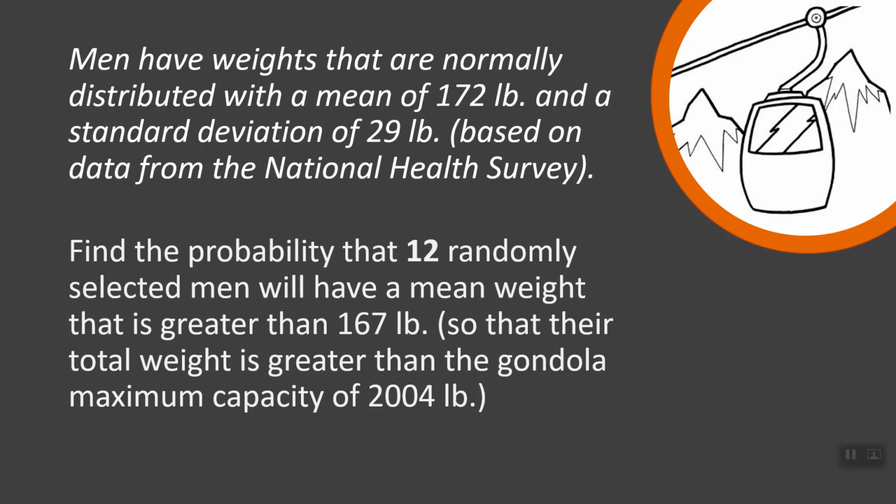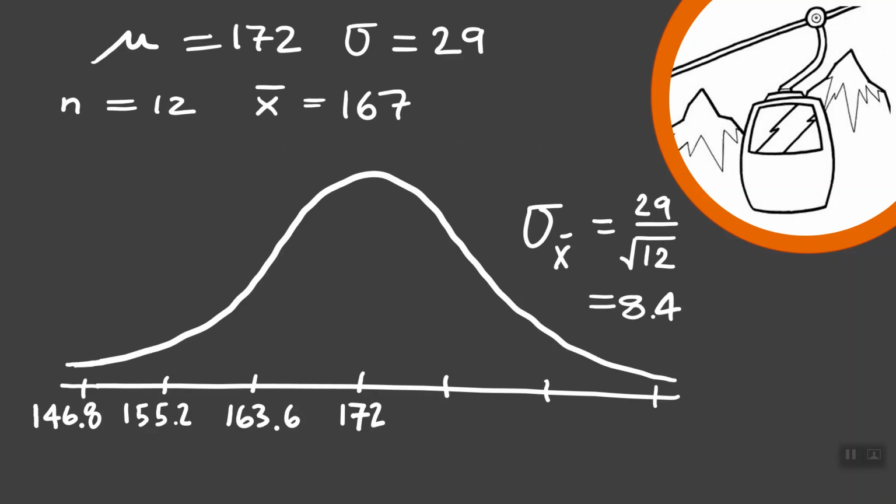So I want to take a minute and sketch it out before we jump right into software. There's a lot of numbers here. Try to tease out and organize what we have. From those paragraphs, I saw that the mean weight of men is 172 pounds, and the standard deviation for the weights of men is 29 pounds. That was given to us from the National Health Survey. I also saw that we were looking specifically at a sample of 12 men, and we were curious whether their mean weight, not an individual, but the mean weight of these 12 men